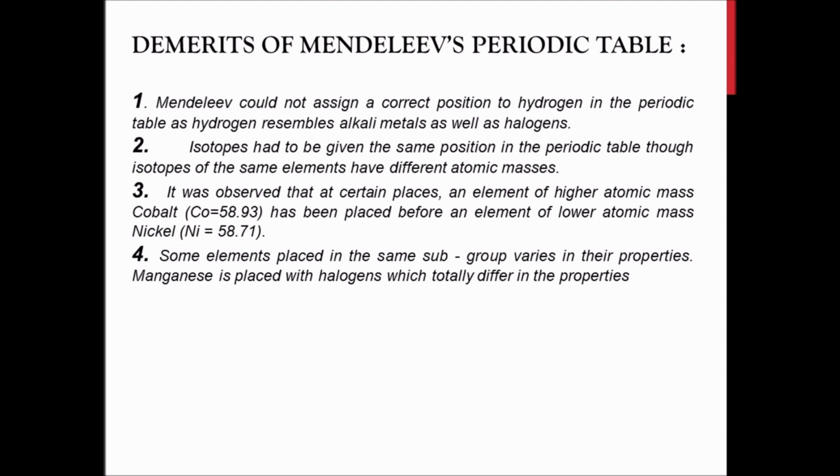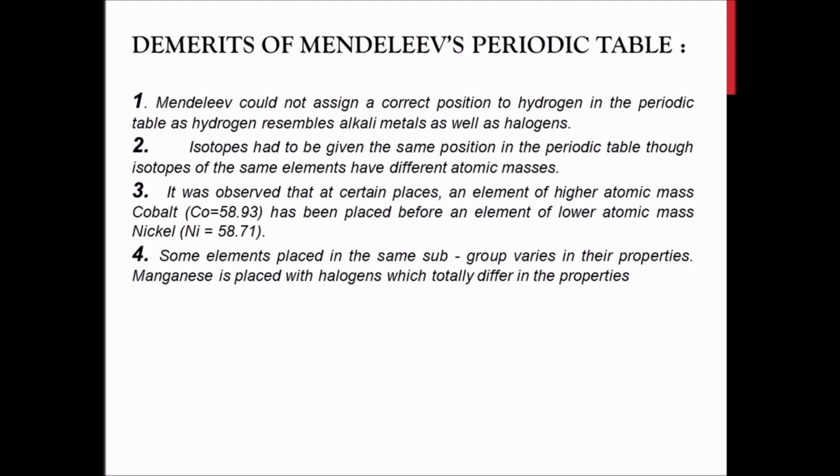The third one: it was observed that in certain places an element of higher atomic mass, like cobalt at 58.93, has been placed before an element of lower atomic mass, nickel at 58.71. As you know, he had classified the elements in two ways: according to increasing atomic mass, as well as physical and chemical properties.